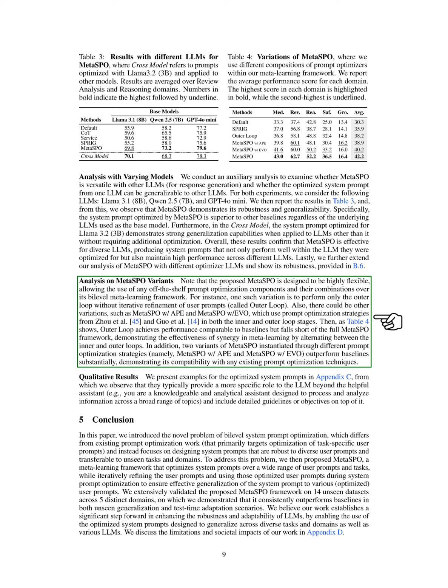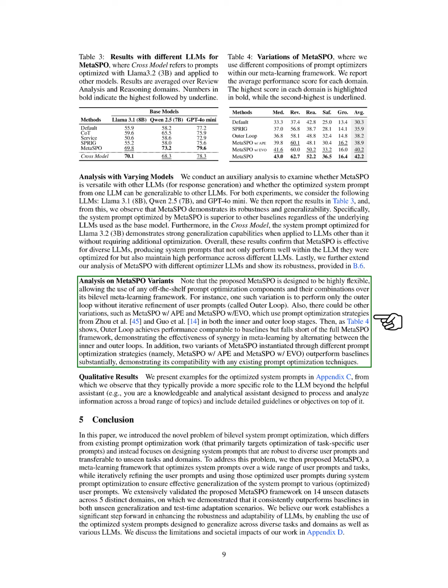We also have other variations, such as Meta SPO with APE and Meta SPO with EVO, which apply prompt optimization strategies in both the inner and outer loop stages. As shown in our results, the outer loop performs comparably to baseline methods but does not reach the full potential of the Meta SPO framework, highlighting the benefits of combining the inner and outer loops in meta-learning. Furthermore, the two variants, Meta SPO with APE and Meta SPO with EVO, significantly outperform the baselines, proving that our approach works well with existing prompt optimization techniques.